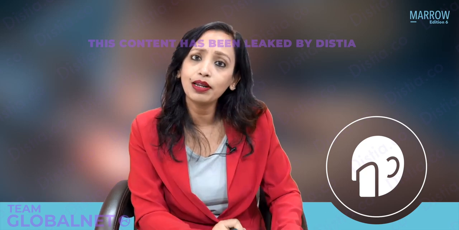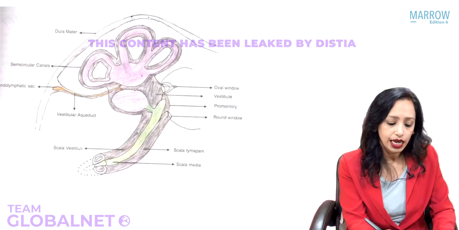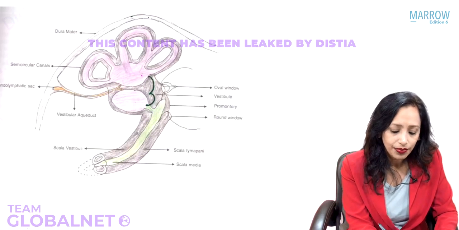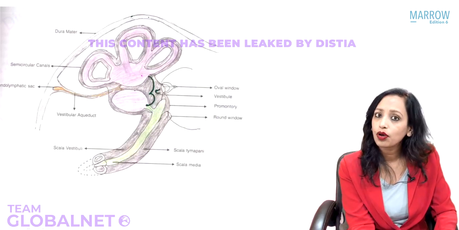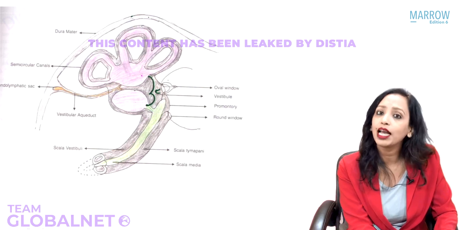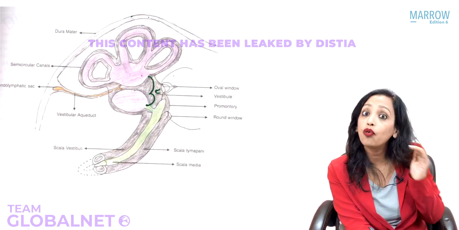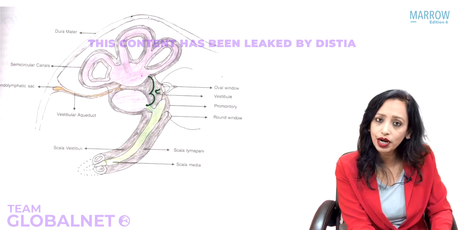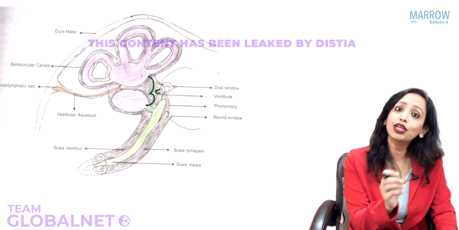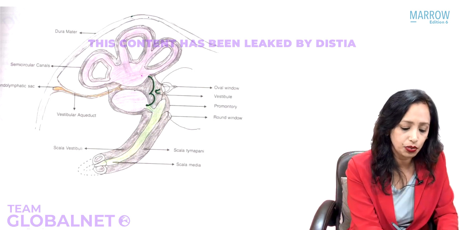So when will that happen? In two situations. Either the utricle and saccule is dilated and very near to the footplate, or the footplate is hypermobile, moving excessively. In these two conditions, the footplate can touch the utricle and saccule and stimulate it, leading to vertigo.